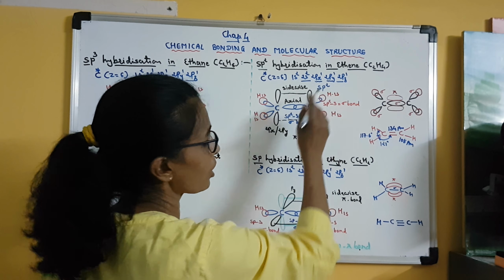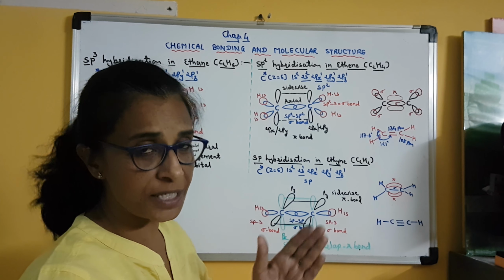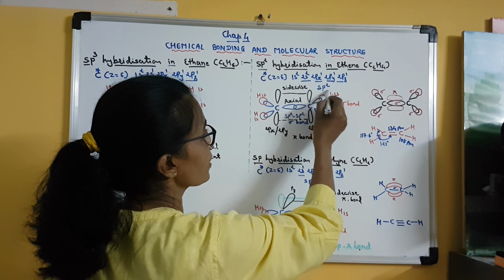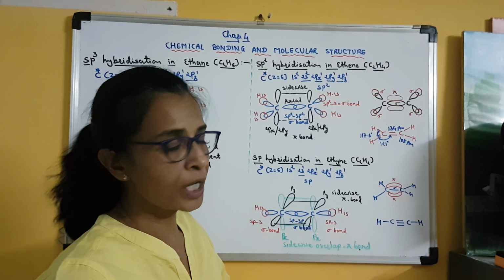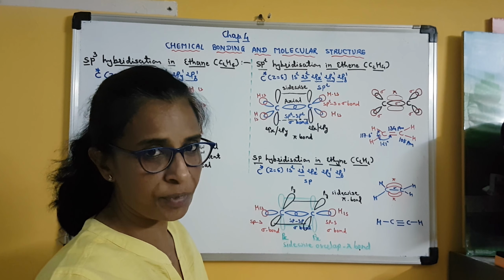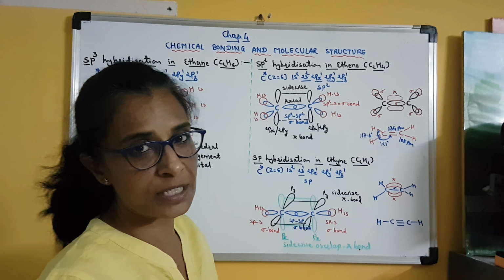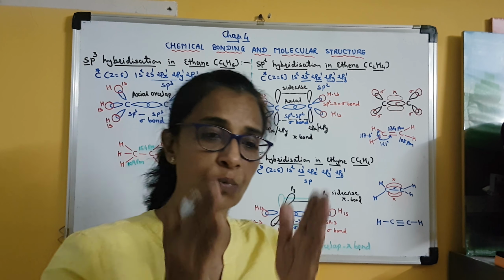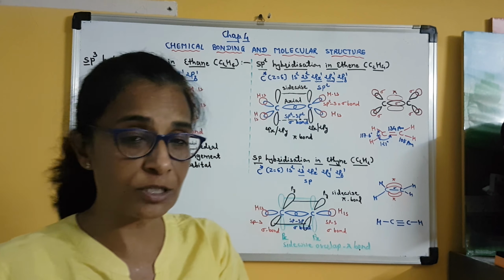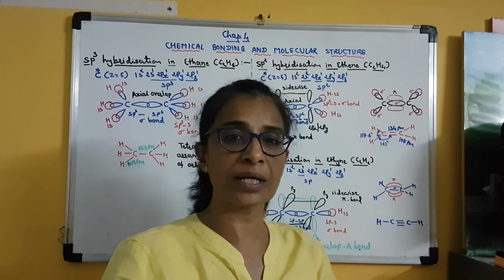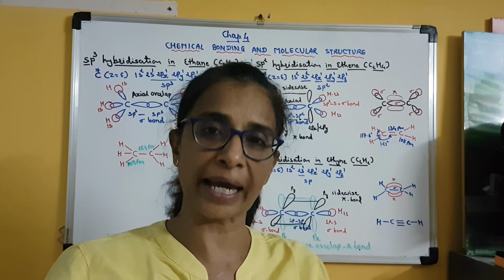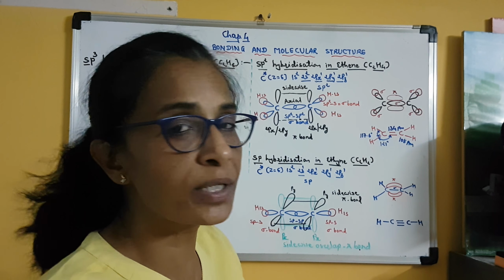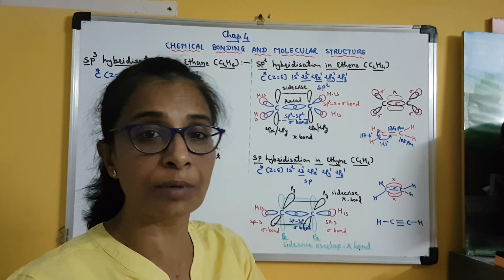So a total of 3 orbitals of carbon atom in its excited state are involved in hybridization, and so this type of hybridization is called sp2. sp2 means 1 s orbital and 2 p orbitals. Out of these 2 p orbitals, one is always pz, because we have also studied that the pz orbital is always oriented along the axis, and that is why the bond formed by the pz orbital will always be a stronger bond. It can undergo maximum overlap.